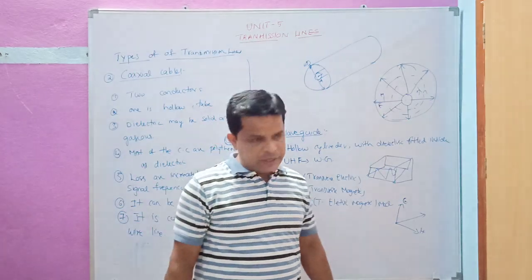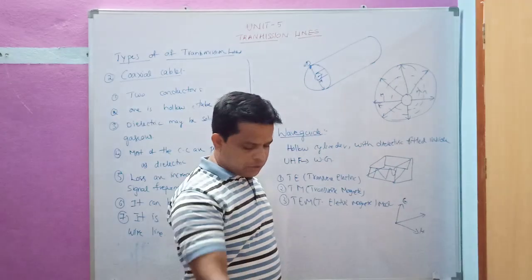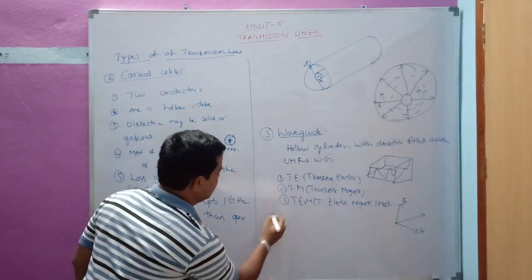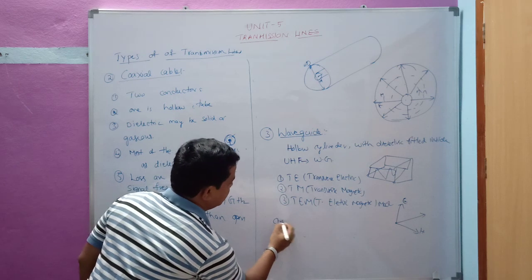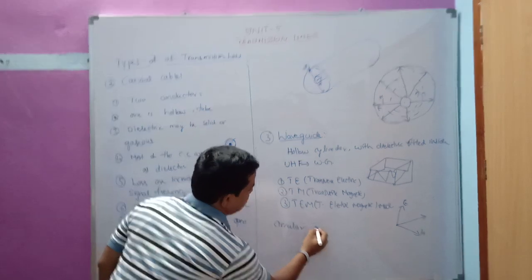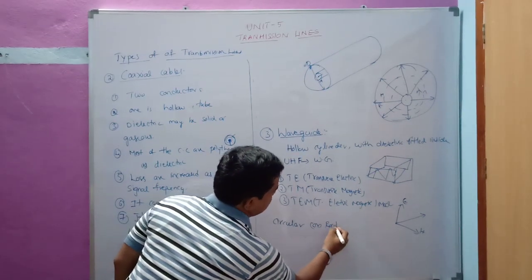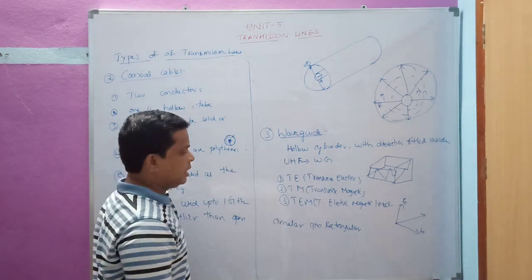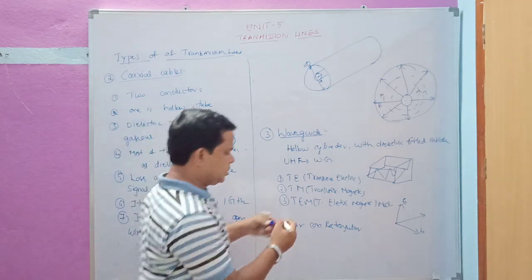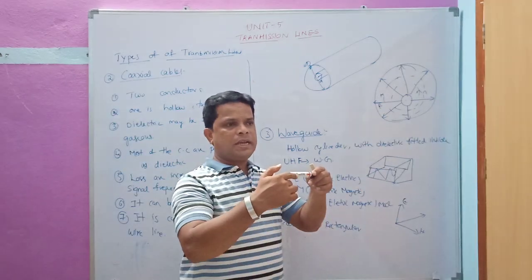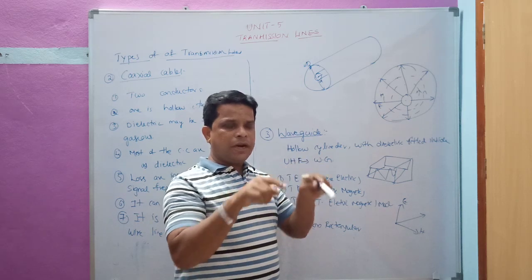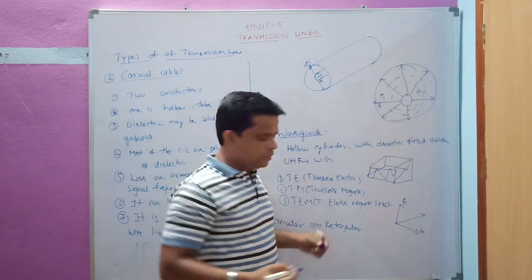Next, rectangular waveguide and circular waveguide. We have two types of waveguides. Circular means the geometry of the waveguide is circular, and rectangular means the geometry is rectangular.